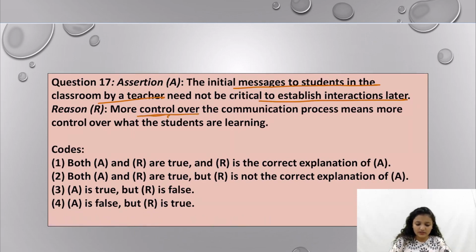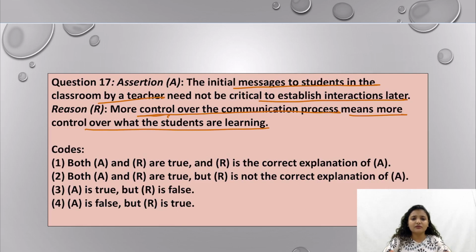The reason given is: more control over the communication process means more control over what the students are learning. So yes, if you bar the students from communicating with each other, that will definitely mean you are controlling their ideas and their communication process, and that will definitely hinder the learning of the students.